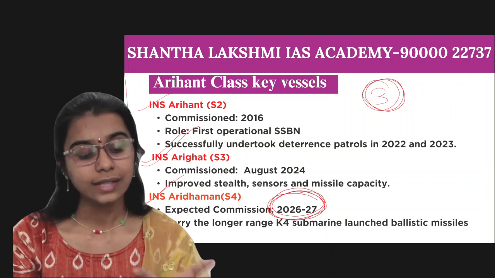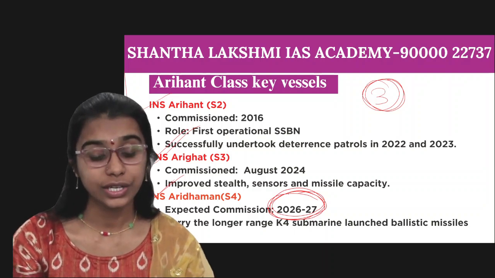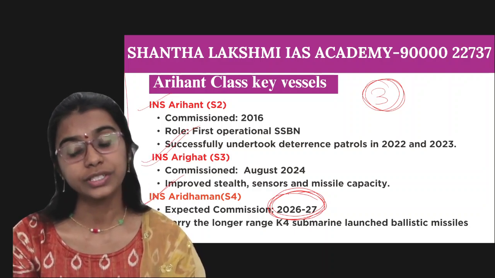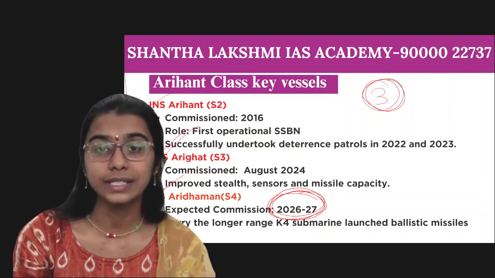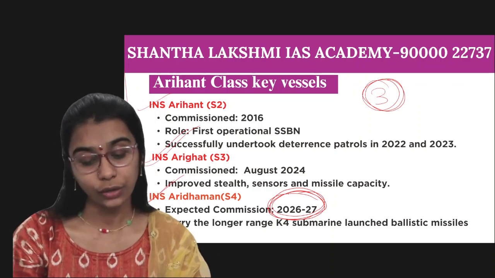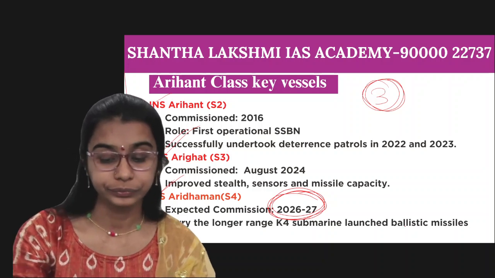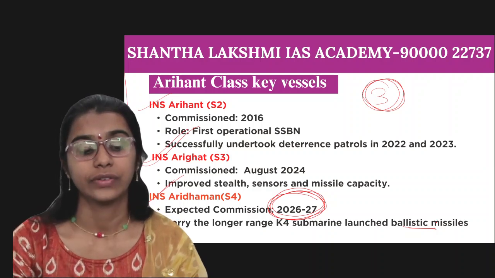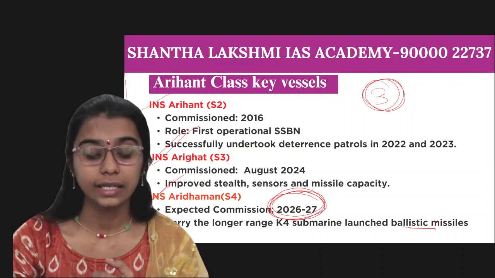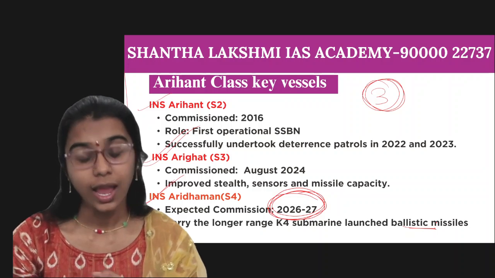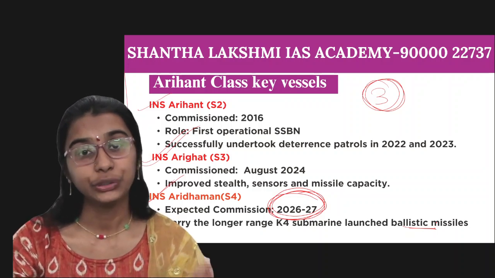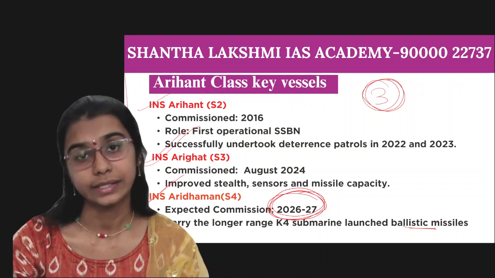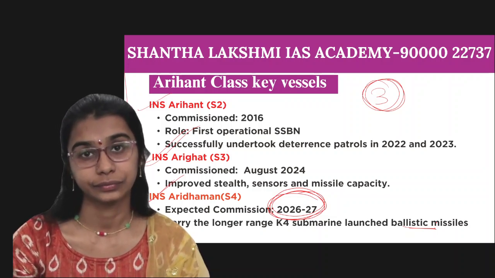See, this INS Aridaman will carry the longer range K4 submarine launched ballistic missile. K4 means more weight. So these are the three Arihant class key vessels: INS Arihant, INS Arighat, and INS Aridaman. And remember, these are nuclear-powered ballistic submarines.